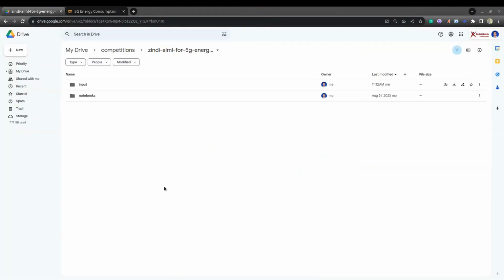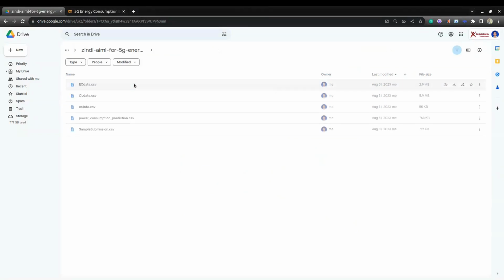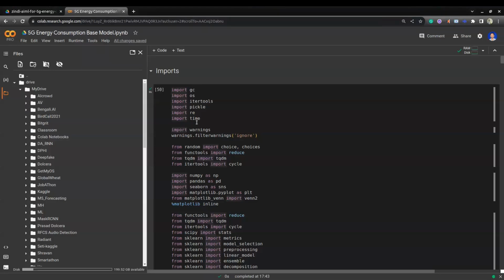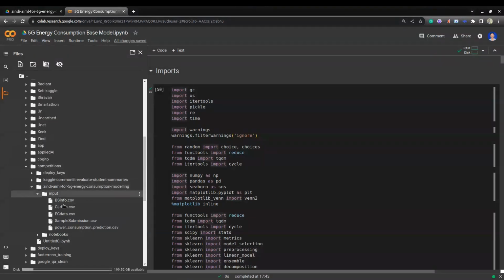Once I downloaded the data, I uploaded it into Google Drive. I created one folder called input, and I uploaded all the downloaded data into this input folder. To solve this problem, I'm using Google Colab. So to access your drive files in Google Colab, you have to mount your drive first. Then you can see the drive. Go to My Drive, and where you uploaded in Google Drive, you can see it. I can see the input folder here, where I uploaded the data.